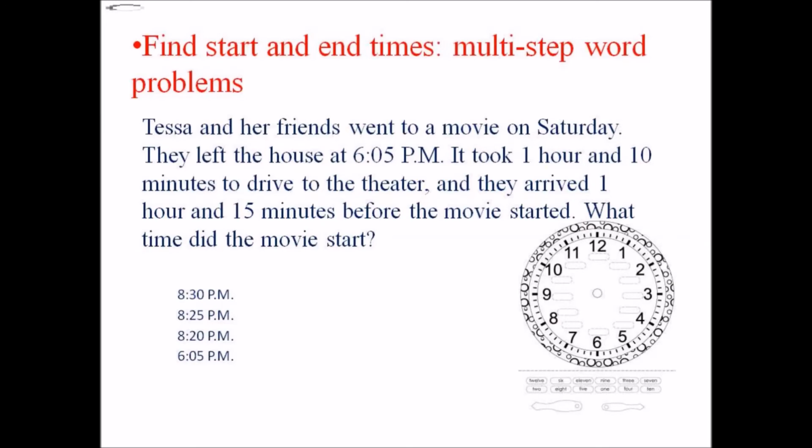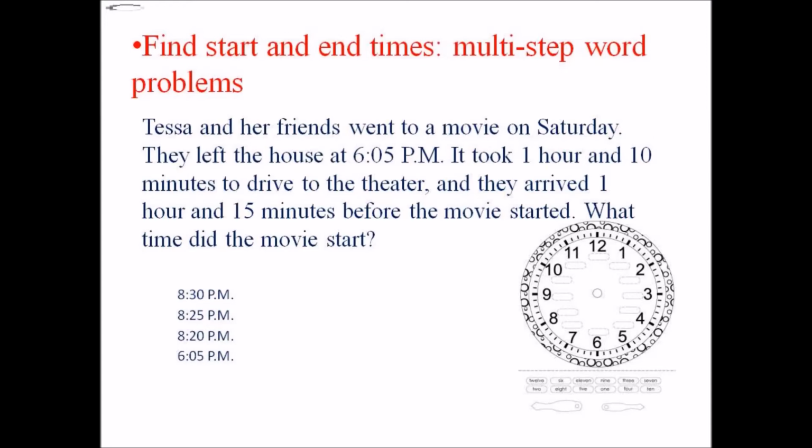Find start and end times. Multi-step word problem. Tessa and her friends went to a movie on Saturday. They left the house at 6:05 p.m. It took 1 hour 10 minutes to drive to the theater, and they arrived 1 hour and 15 minutes before the movie started. What time did the movie start?